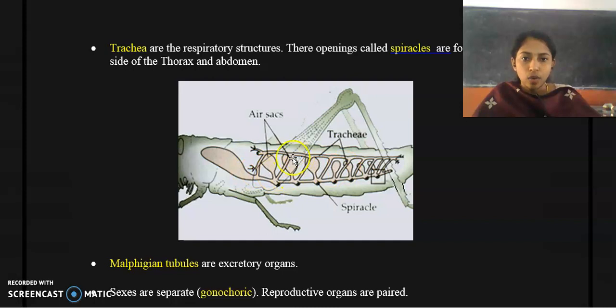They also possess air sacs. This organism is a terrestrial mandibulate or terrestrial insect, so their respiratory organ is the trachea.